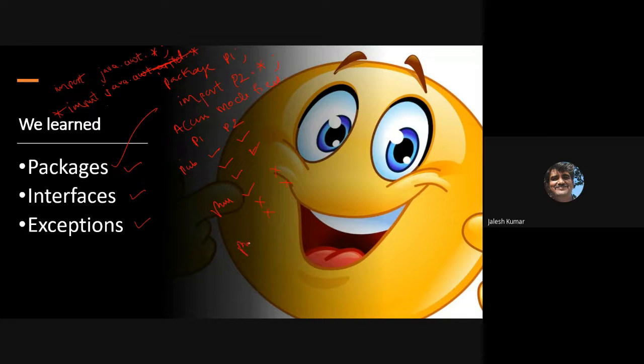And protected means in the same package in all the classes, and in only inherited classes in another package, not in another particular class in the other package. But default, if you do not specify anything, means the same class, inherited class, and other class in the same package. In other packages, it is not allowed. That's about these access modifiers. Only these things related to the package.